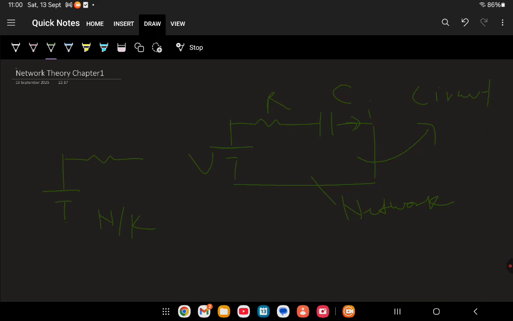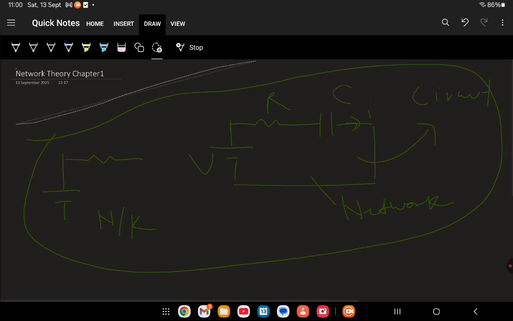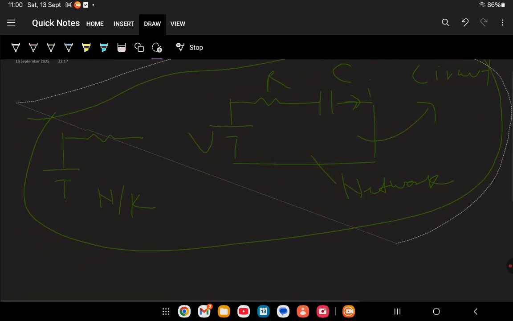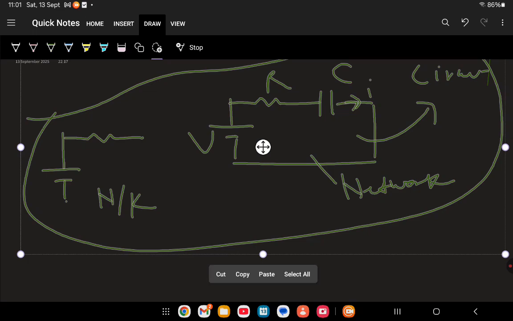Now we will discuss some other terms like mesh and loop. I will tell you in simple language, don't worry, and you can easily understand my point. What are mesh and loop, and what are the differences between them?